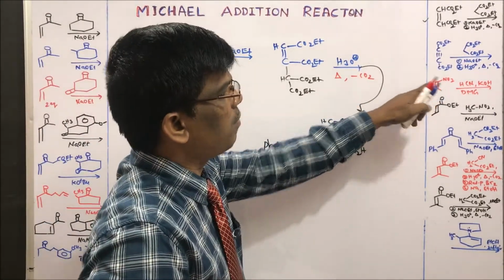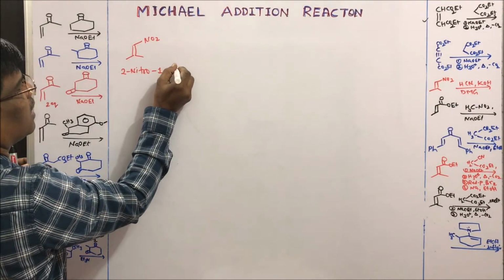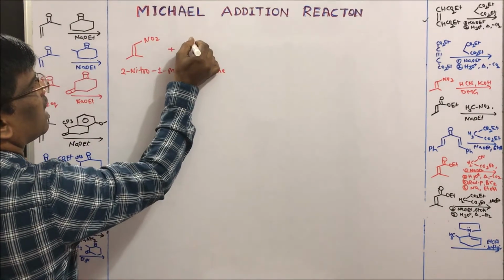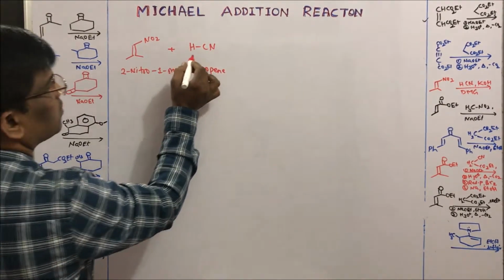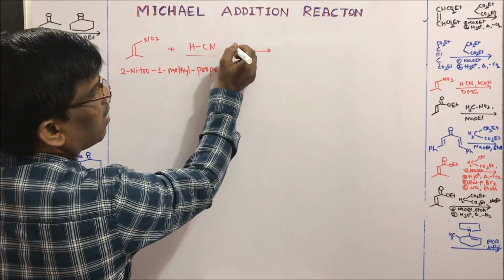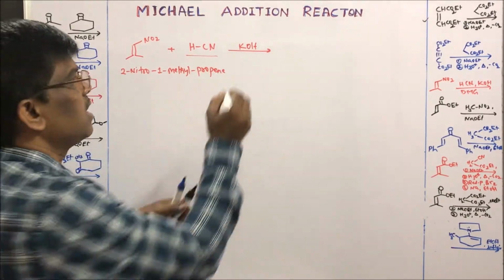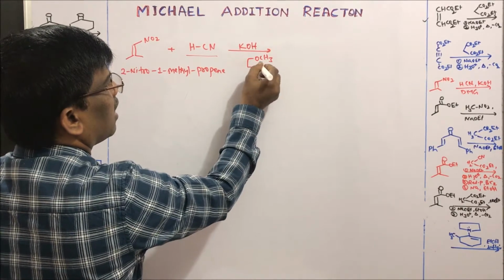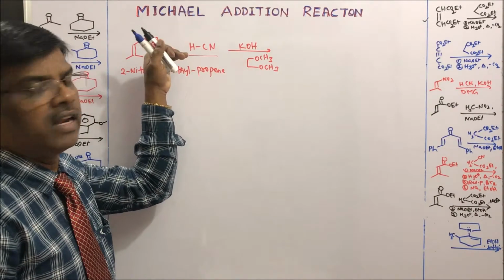Let us take this nitro compound, 2-nitro-1-methyl propene. When I treat it with hydrogen cyanide, this is a very important concept, students. It is going to act as donor in presence of potassium hydroxide. Potassium hydroxide is also used as base in these reactions, in dimethyl glycol as a solvent which solubilizes potassium hydroxide and the organic compound.